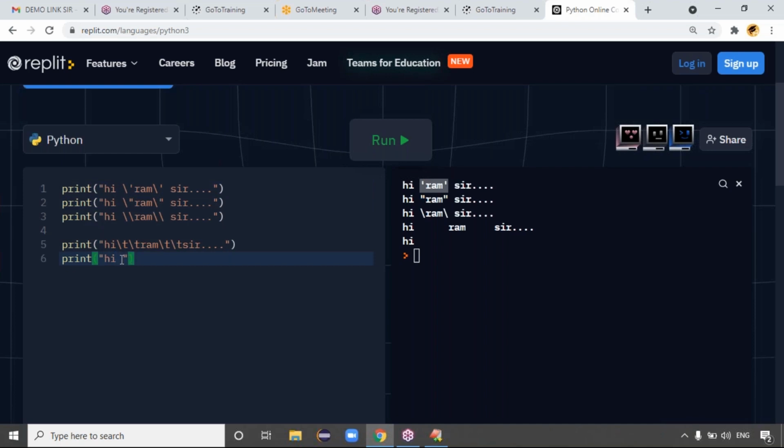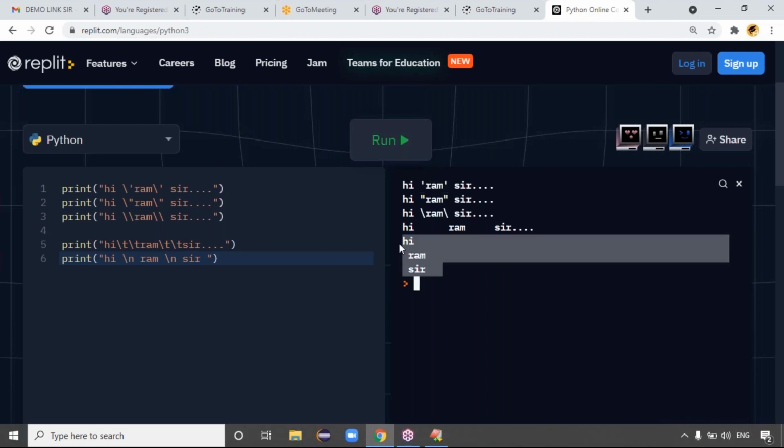Because I want to print "Hi Ram sir" in 3 lines of code, guys. To print "Hi Ram sir" in 3 lines, we can write Hi backslash n, Ram backslash n. Backslash n represents what? A new line, right? Backslash n represents a new line, guys. So we can run this code here. We got the output, "Hi Ram sir", right?